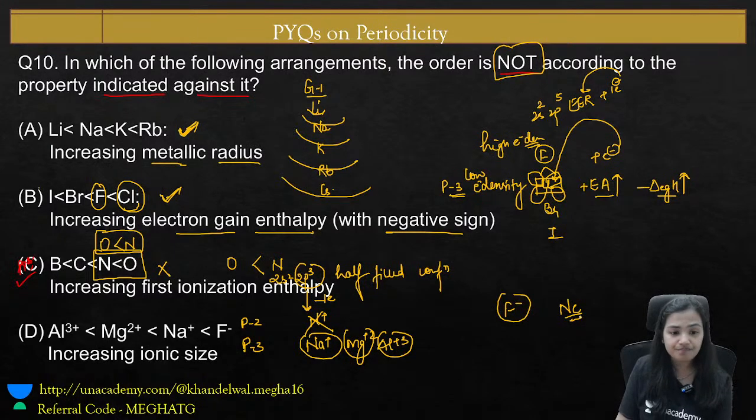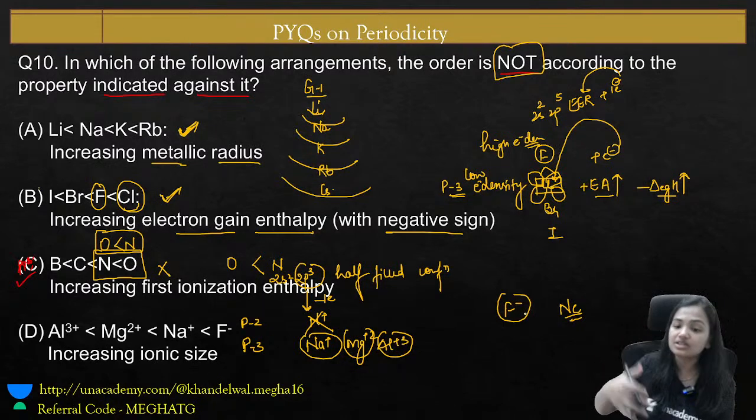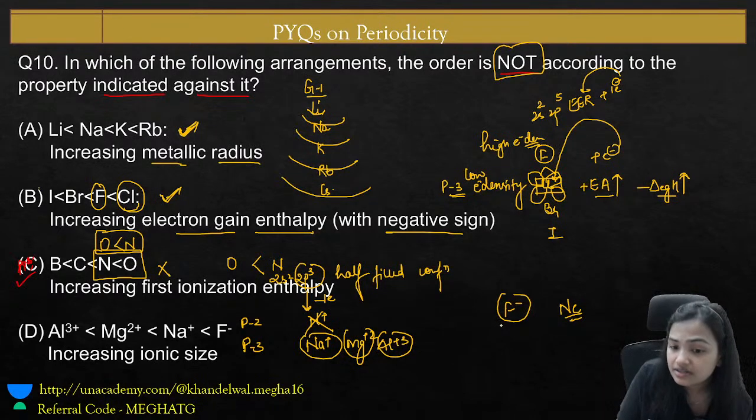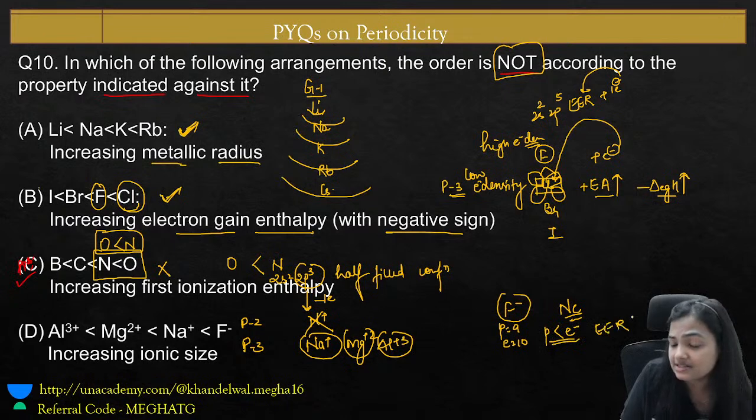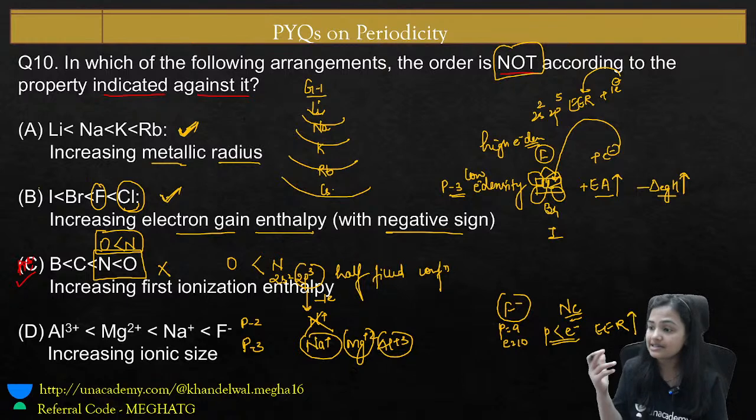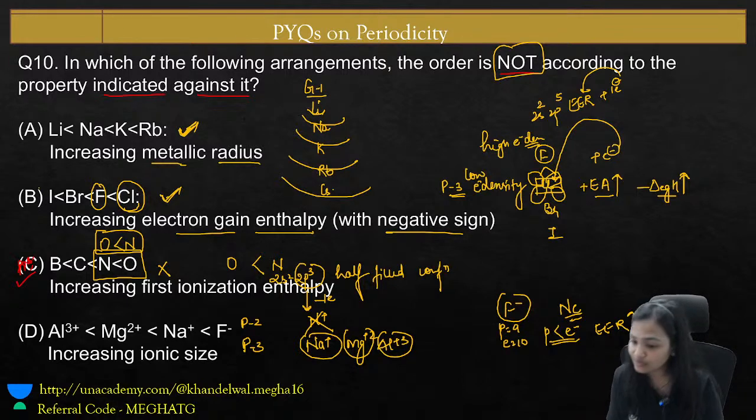Here the fluorine ion is going to be larger in size. We know that as we start adding electrons there will be repulsion. It has fewer protons, only 9, and the electrons are 10. So when we have fewer protons and more electrons, there is repulsion, and as the repulsion increases, the size increases. So this is the reason for the answer.